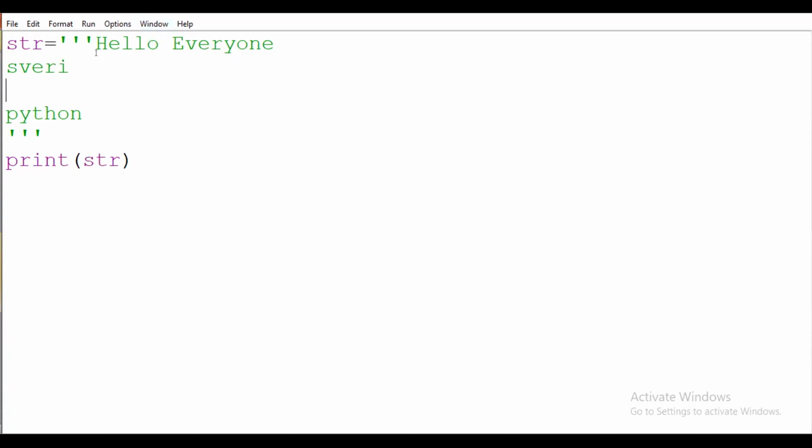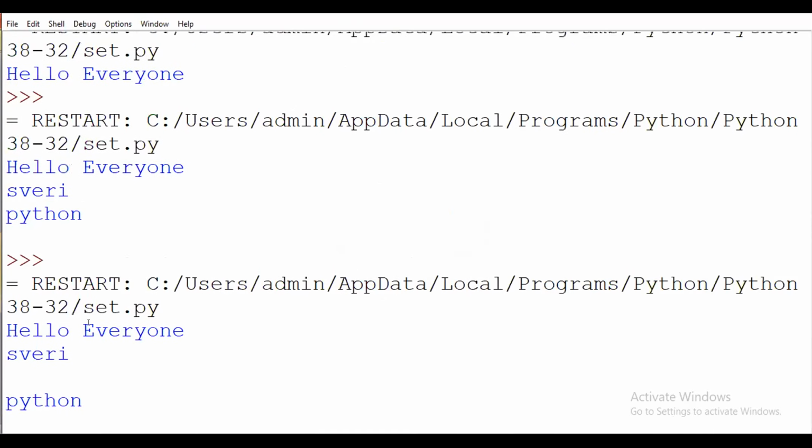Means what? We want to display our string with some specific sequence, that I want this on this line, and this on this line, then we use triple quote. Okay, so this will be the difference between single quote and double quote and triple quote.